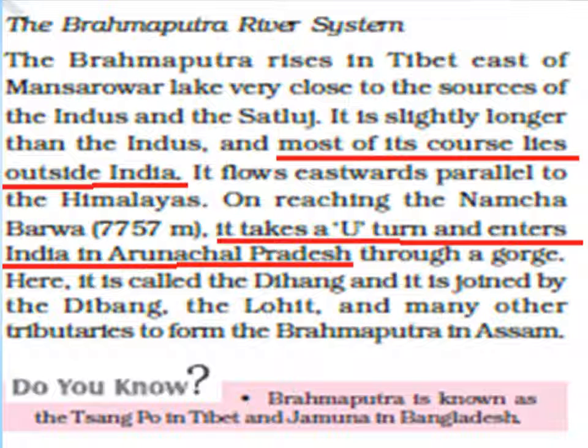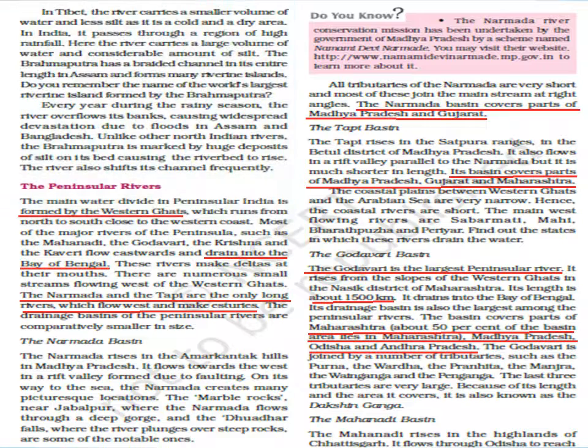Now Brahmaputra is known as the Sangpo in Tibet and Jamuna in Bangladesh. When this river is in Tibet, it has a smaller volume of water and less silt because this area is cold and dry.